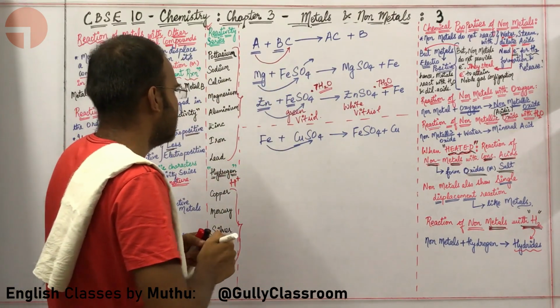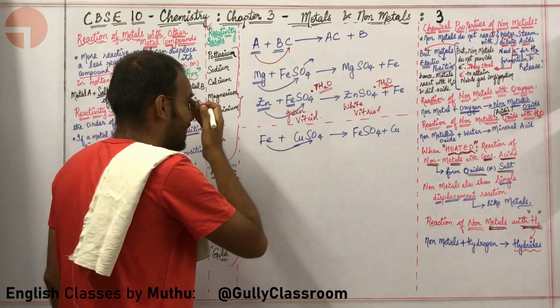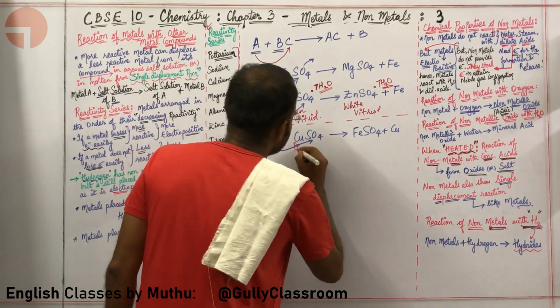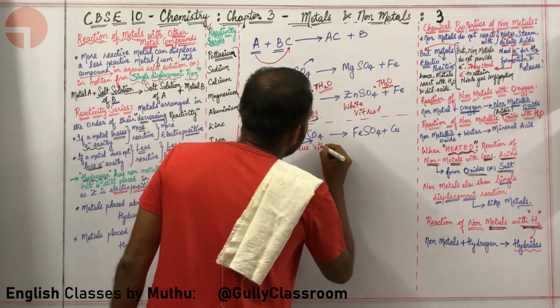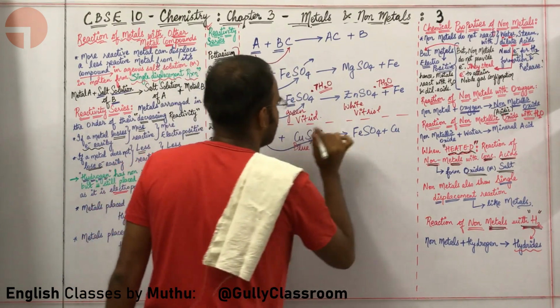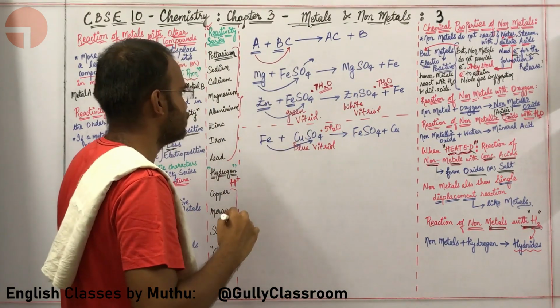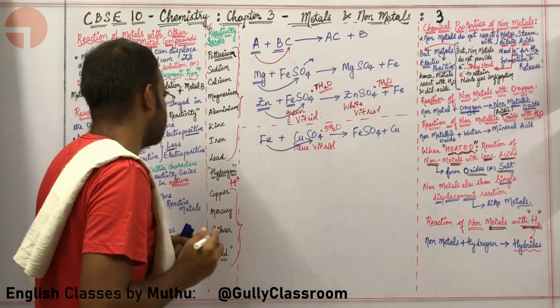Fine sir. Now what is CuSO4 called as? CuSO4 can be called as blue vitriol. Okay sir. How many molecules of water of crystallization does blue vitriol have? It has 5 molecules of water. Okay sir, that is absolutely fine.